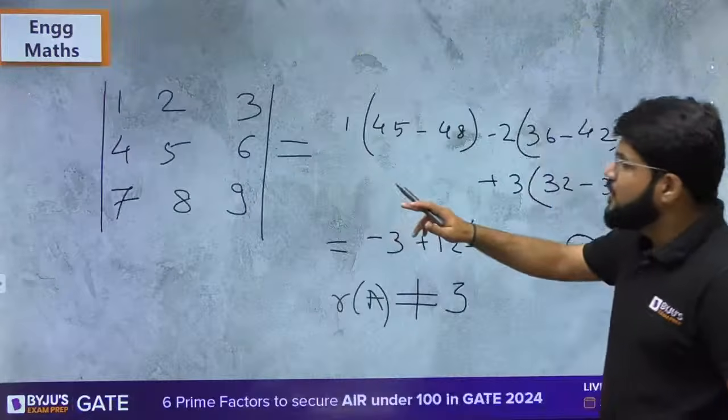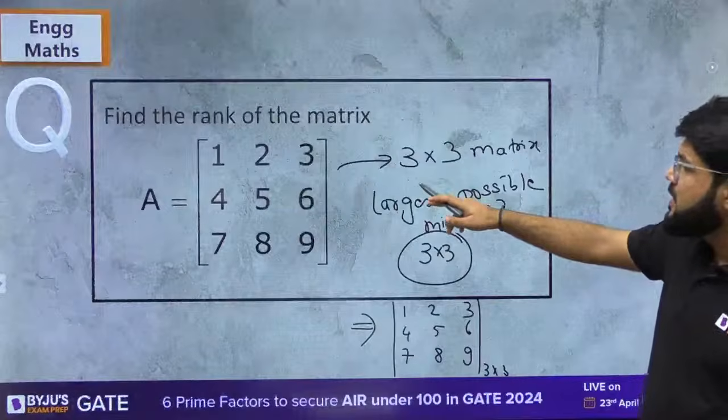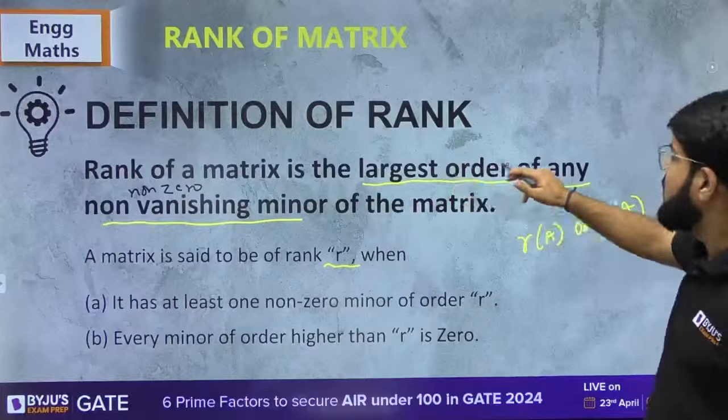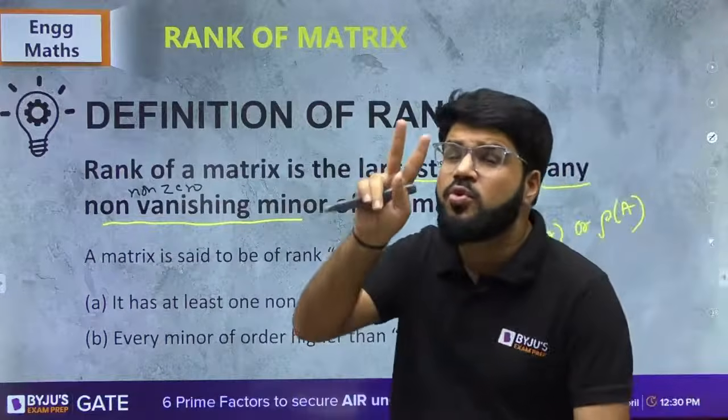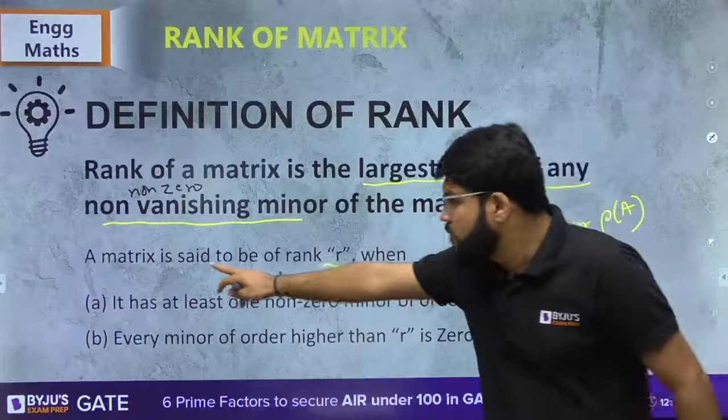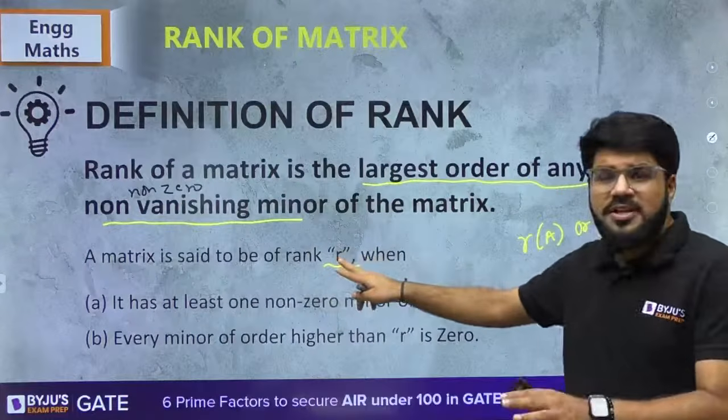And what I told you, rank of a matrix is the largest order of any non-zero minor. So I have a 2 cross 2 minor which is non-zero. So rank will be 2, and that is what I told you. Rank is said to be 2. Now apply this definition on 2.